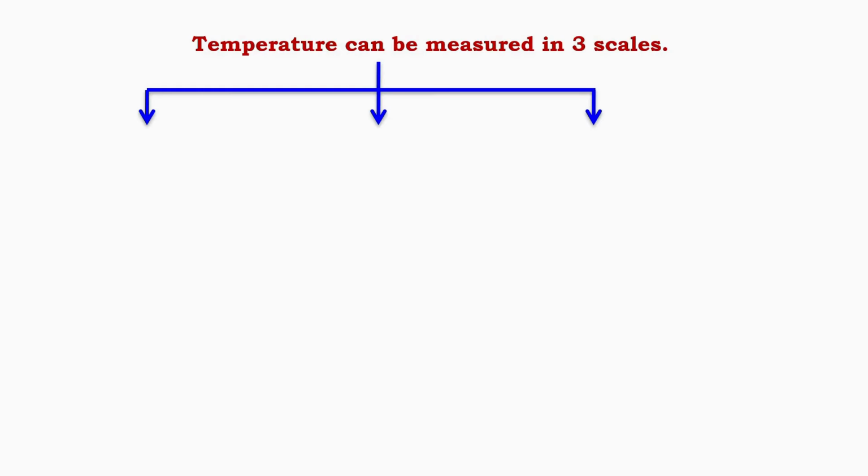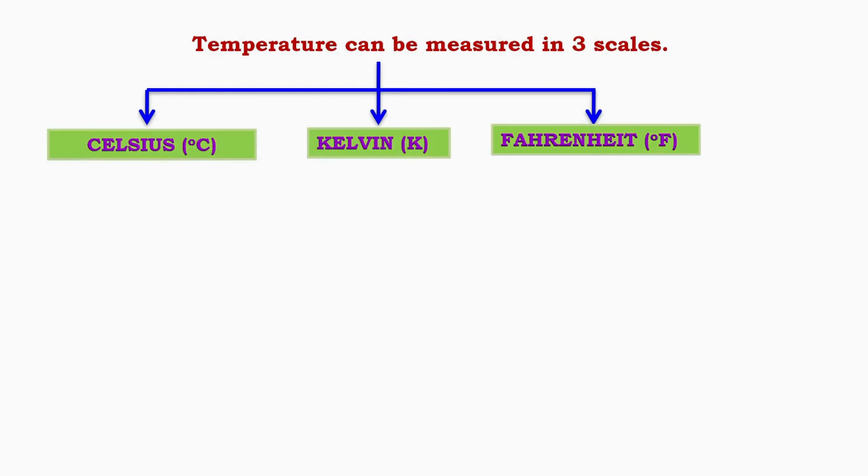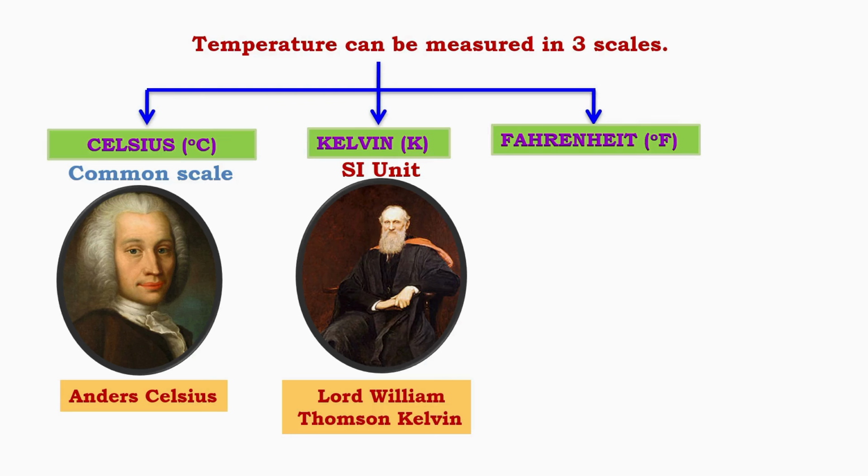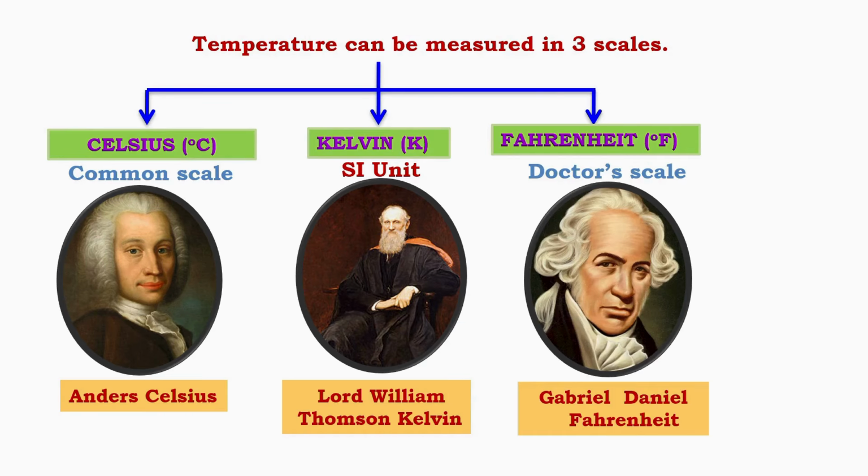Temperature can be measured in three different scales: Celsius, Kelvin, and Fahrenheit. Celsius, degree C, is the common scale used in everyday life, where water freezes at 0 degrees Celsius and boils at 100 degrees Celsius. Kelvin, K, is the SI unit for temperature, widely used in scientific contexts. It starts at absolute zero, where all molecular motion ceases. Fahrenheit, degree F, is often used in the United States, where water freezes at 32 degrees Fahrenheit and boils at 212 degrees Fahrenheit.